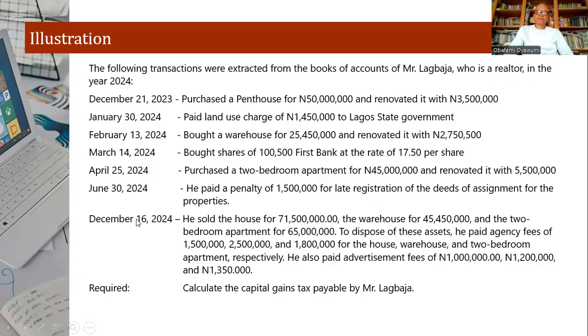Then December 16, 2024, he sold the house that he purchased for 50 million. He sold it for 71 million. The warehouse was sold for 45,450,000, and the 2-bedroom apartment for 65 million. To dispose of these assets, he paid agency fees of 1.5, 2.5, and 1.8 million for the house, warehouse, and 2-bedroom apartment respectively.